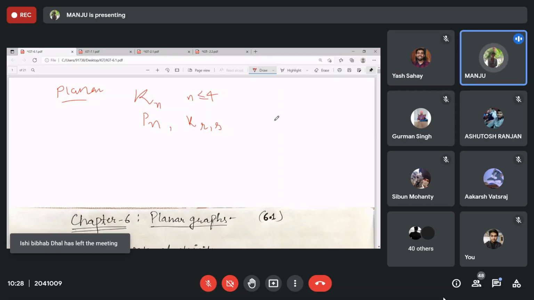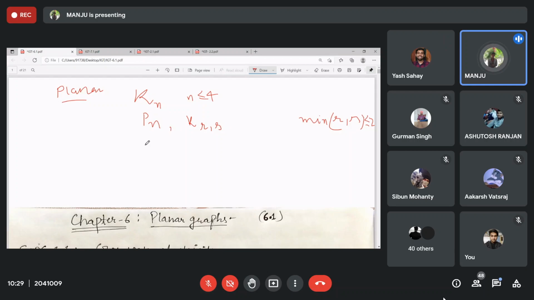So you can just say this will be non-planar if the minimum of both r and s is at least 3, right? The minimum of r and s has to be at most 2 for it to be planar. Otherwise, if it is at least 3, it is non-planar, right? Yes, ma'am. Yeah. So that is the third type.